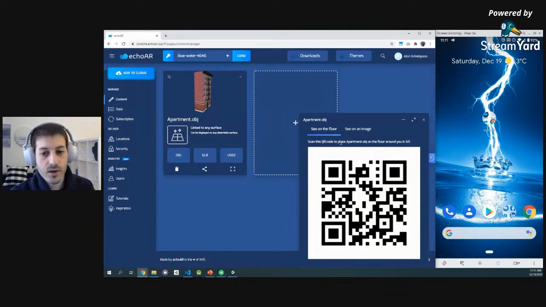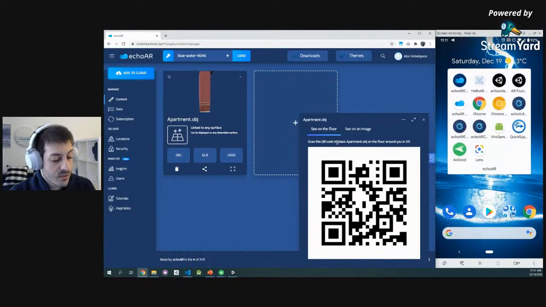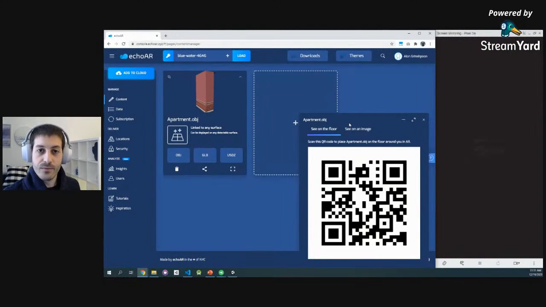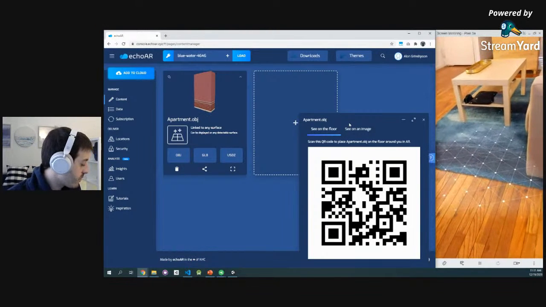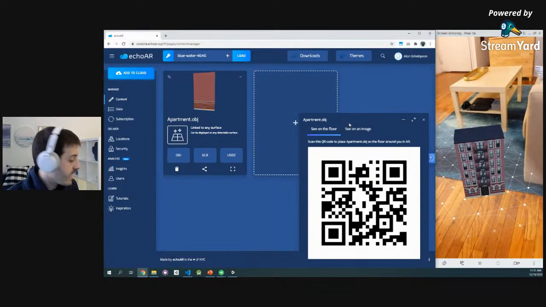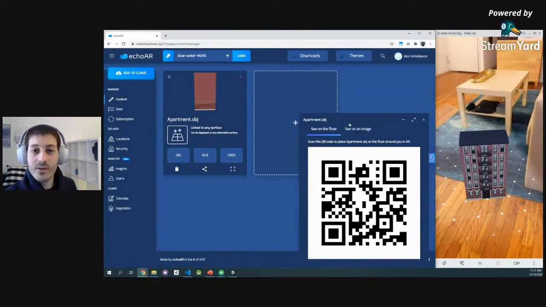But let's recap. We saw mobile, we saw web. Another example of something we can see is Unity. It's a game engine a lot of developers love to use, and I'm going to open a Unity-based app right here. It will stream, again, the data from the cloud to the app. No surprises there. Camera recognizes the floor. We're going to see that building right here. Already used to that. But now what I want to show you is, let's say we want to change something.